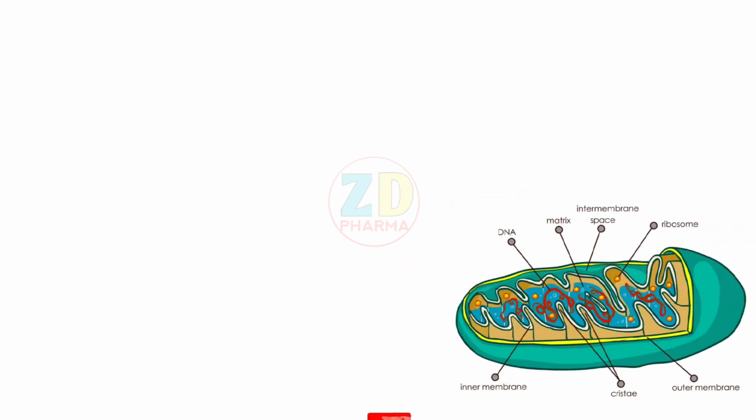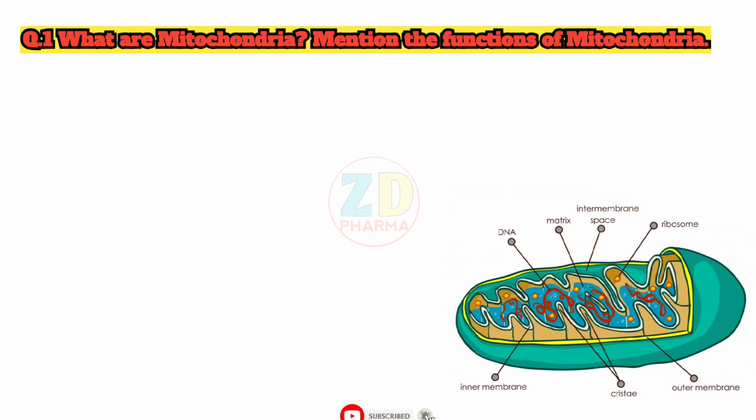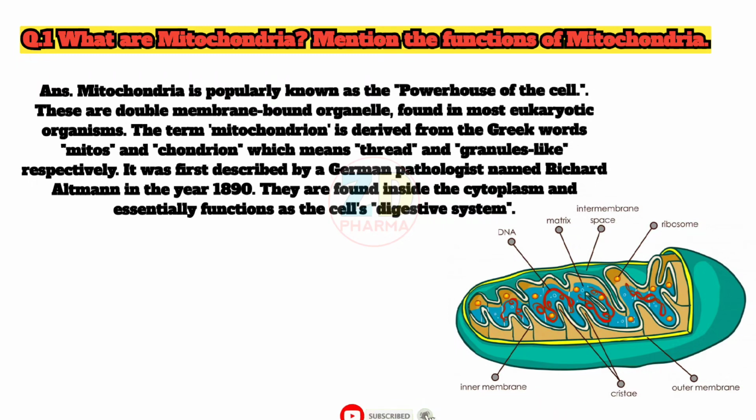Let's start. Q. 1. What are mitochondria? Mention the functions of mitochondria. Ans. Mitochondria is popularly known as the powerhouse of the cell. These are double membrane-bound organelles, found in most eukaryotic organisms.